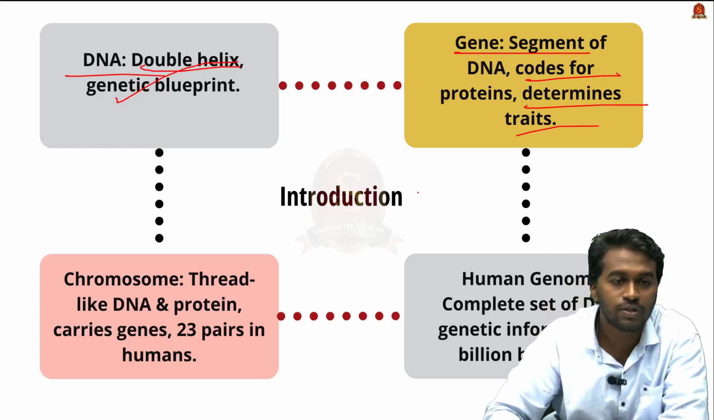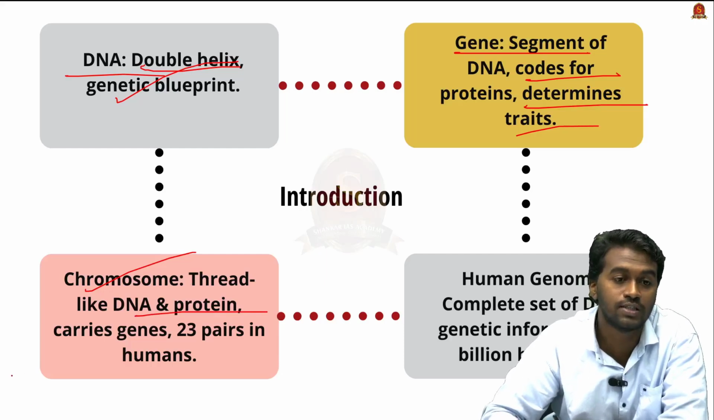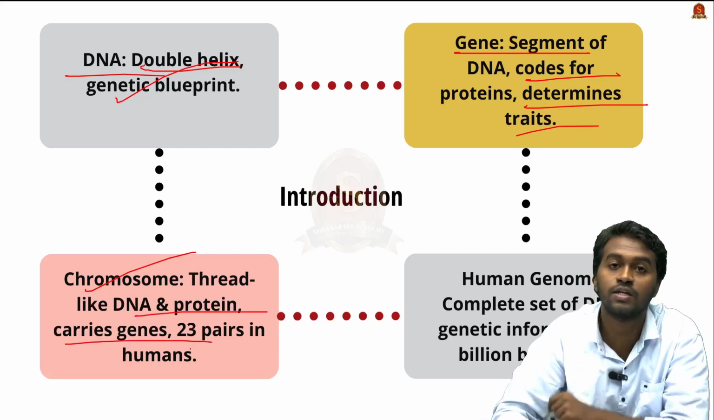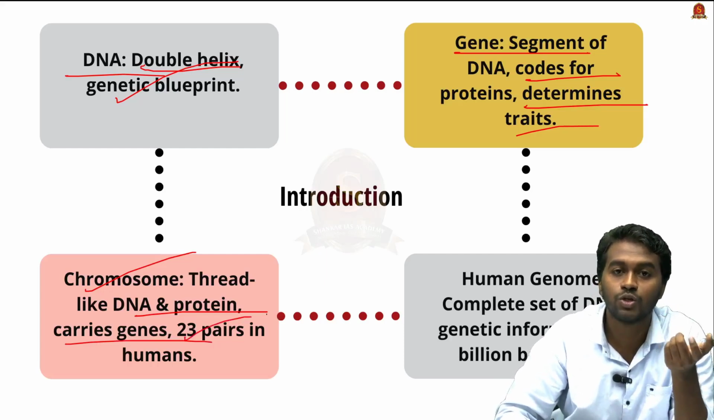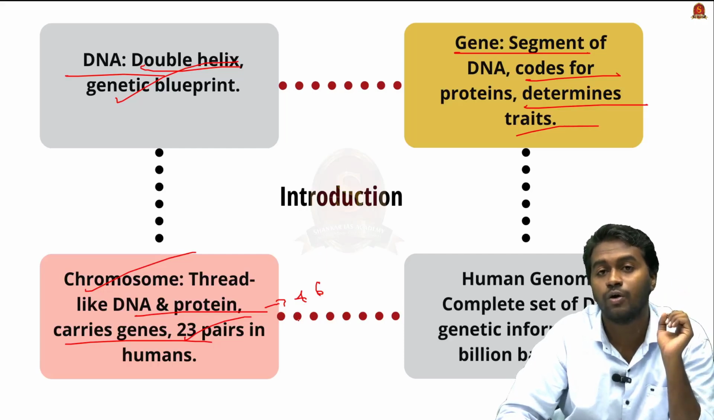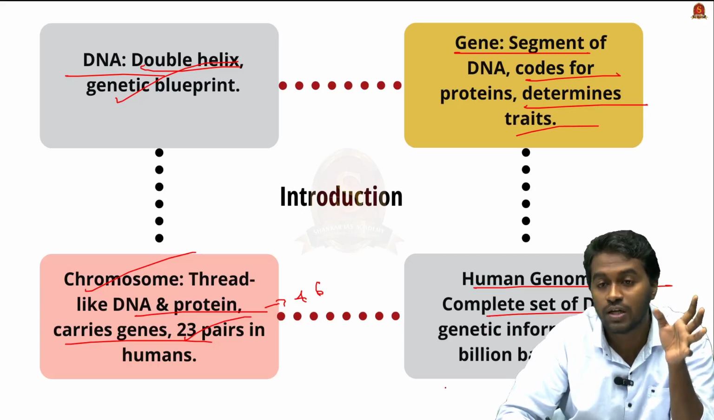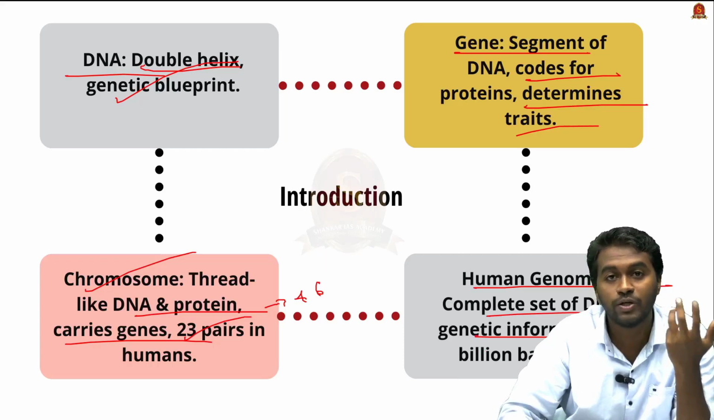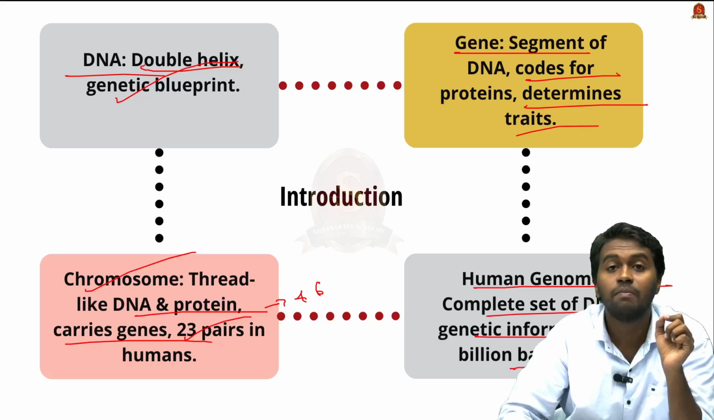And the third concept is chromosome. It is a thread-like structure made up of DNA and protein, and it carries genes from one generation to another generation. And in a human, there is a pair of 23 chromosomes, which means a total of 46 chromosomes in a human body. And the human genome is a complete set of DNA, and it includes all types of genetic information. According to the estimation, the human genome consists of approximately 3 billion DNA base pairs.